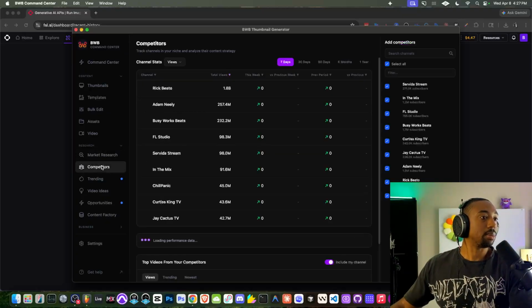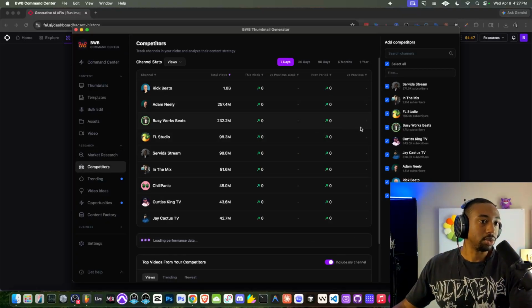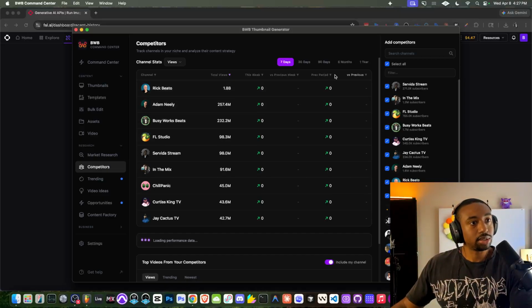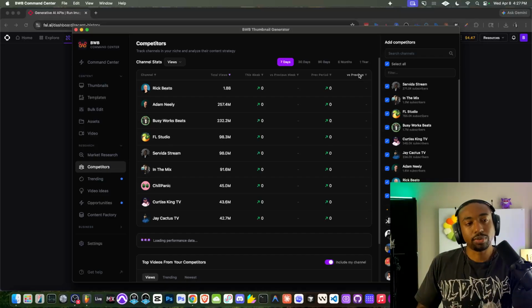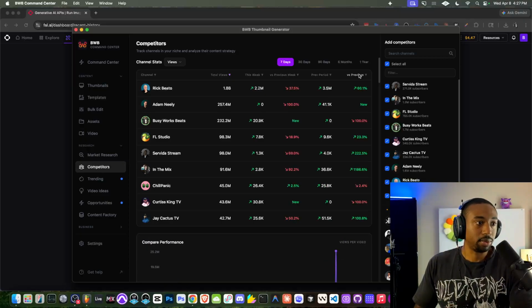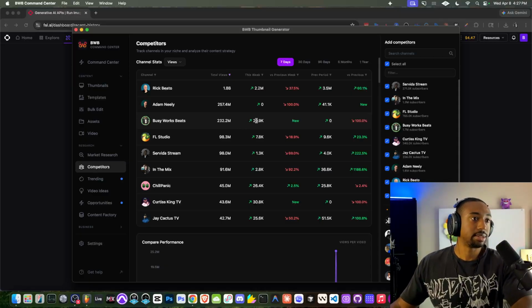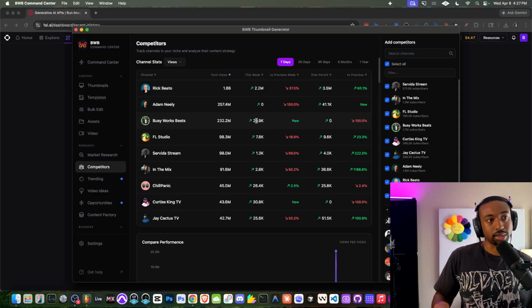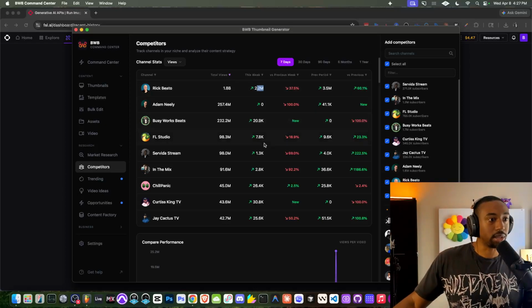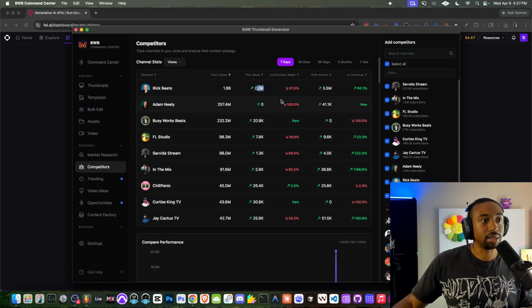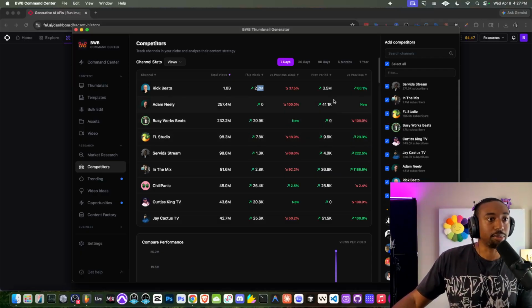All right, then if we go to competitors, for example, I've added fellow YouTubers to this chart to see kind of where we all sit. Now the data, understand that YouTube data is free up to a certain point, and then you have to pay for it. So as you guys saw, it was 0 at first, and then it repopulates with the actual information. Okay, so you can see kind of where you sit in this sequence of competition. So you can say, okay, this person's getting 2 million views a week. What are they doing? This person's getting, I don't know, 30K a week. What are they doing? So you could kind of look around and stay competitive.